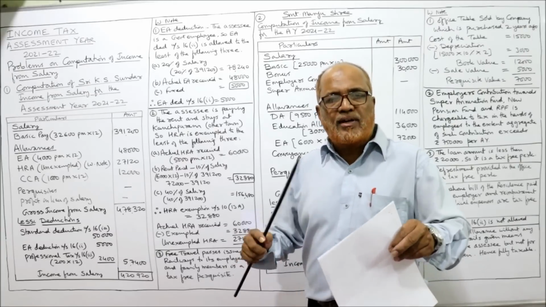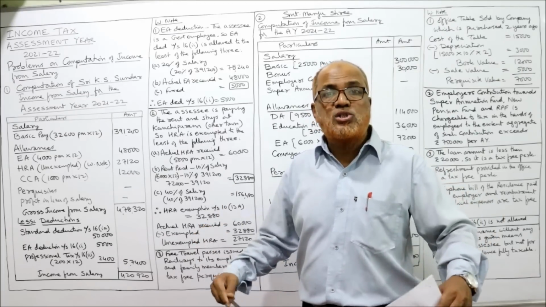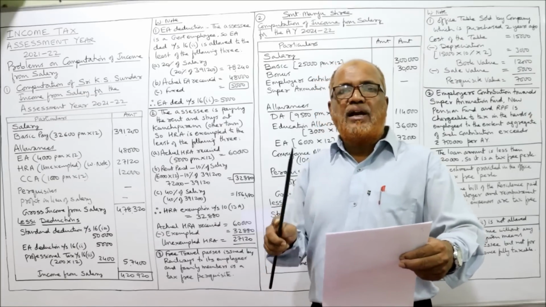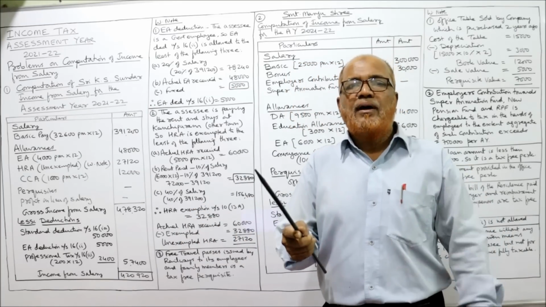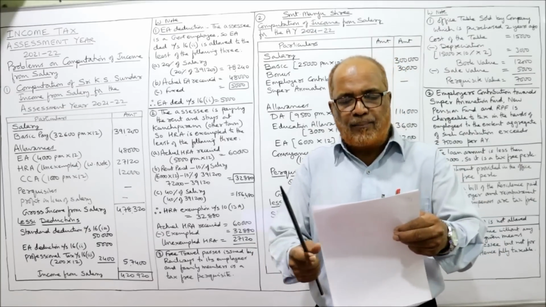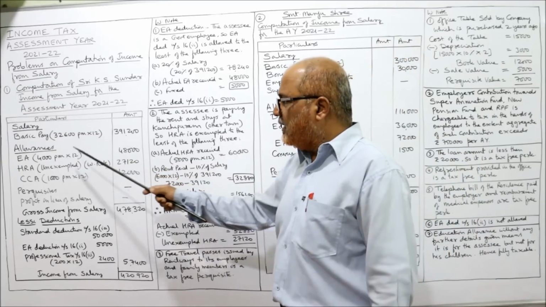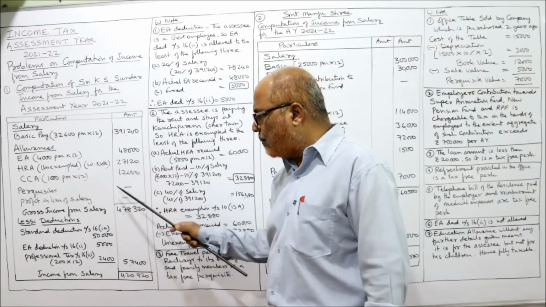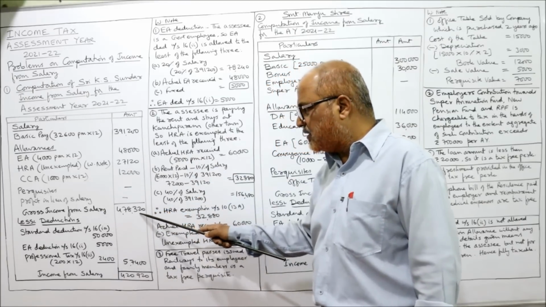So all the points which we came across, I explained you have to remember. Every problem will come across new points. So in this problem, I explained that free travel passes given by railways to its employee and family members is a tax-free perquisite. Similarly, employer's contribution to SPF and interest credited to SPF is completely tax-free. All the items are over. Now basic pay, DA, then HRA unexempted we have calculated, CCA fully taxable. There is no perquisite, no profit in lieu of salary. So the total gross income from salary is 4,78,320.